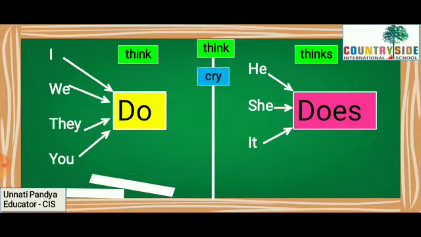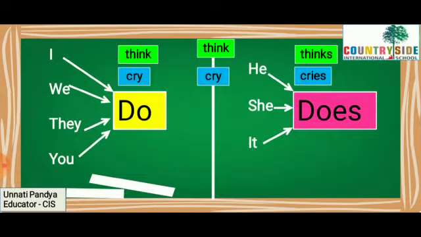Next, cry. Do form of cry would be the same. So I cry, we cry, they cry, you cry. Whereas does form of cry will be cries. Please look at the spelling of cry and cries and the difference between the two.